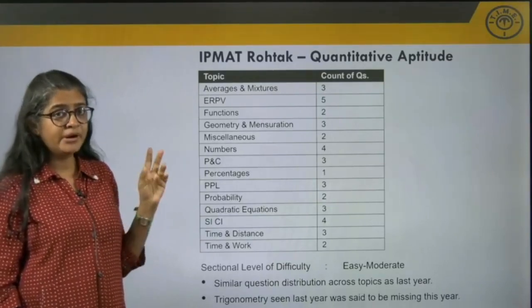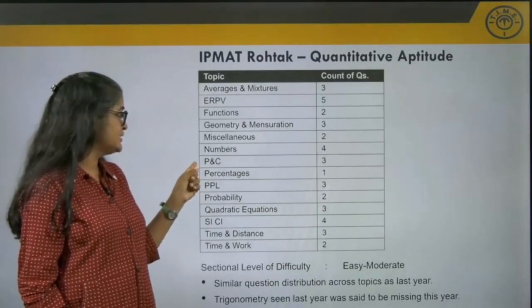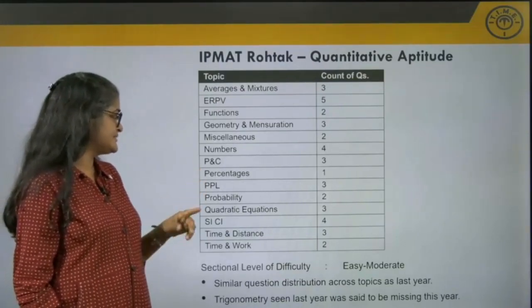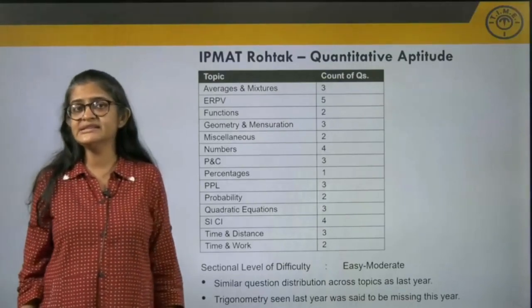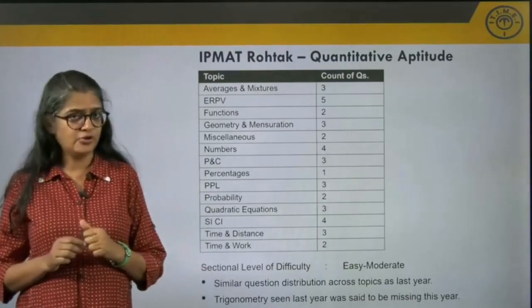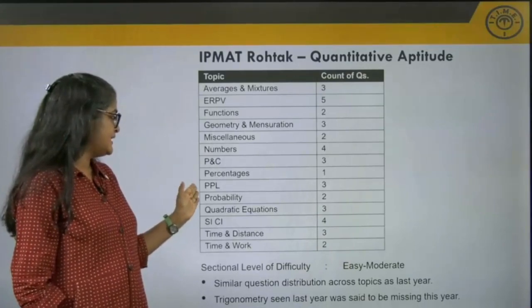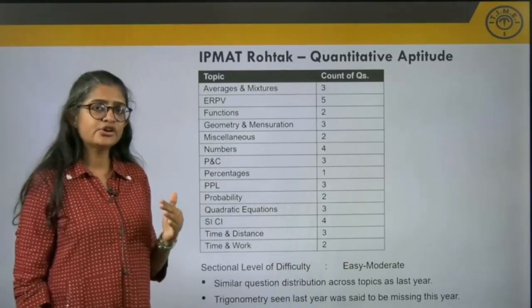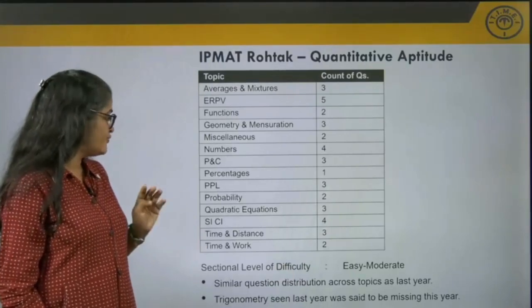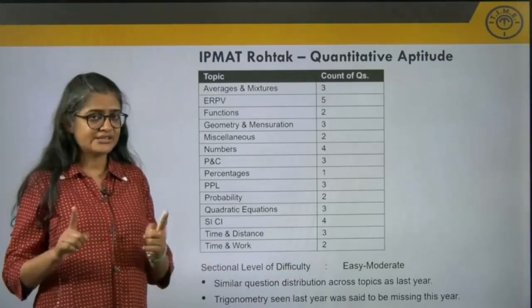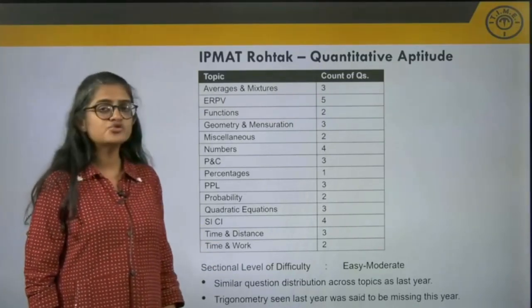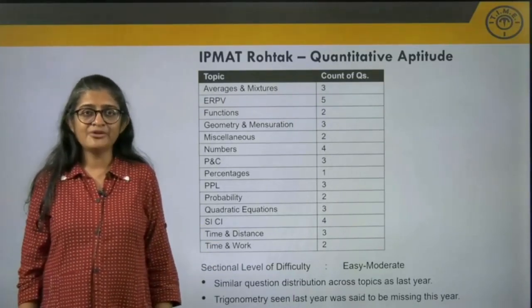Then permutation and combination, there were 3 questions. 1 question on percentages, but 3 questions on percentage profit and loss. Then there were 2 questions on probability, 3 questions on quadratic equations, 4 questions on simple interest, compound interest, 3 on time and distance, and 2 questions on time and work.